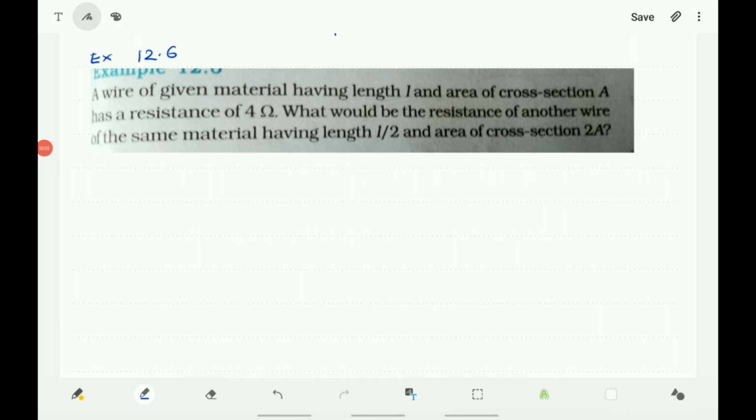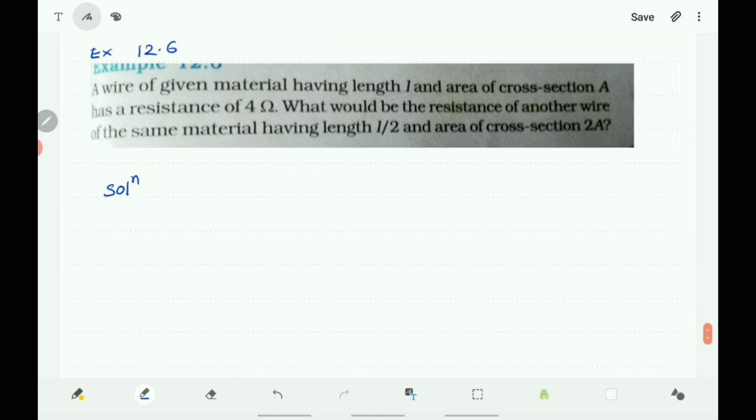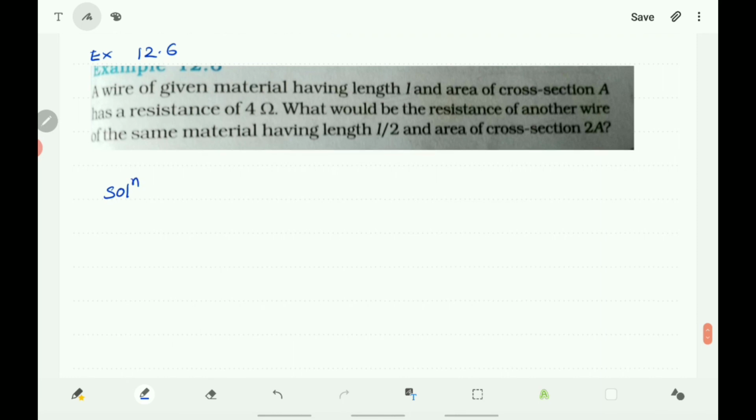The next question is example 12.6. A wire of given material having length L and area of cross section A has a resistance of 4 ohm. What would be the resistance of another wire of the same material having length L by 2 and area of cross section 2A? Now here there are two wires. So let us take the first wire.